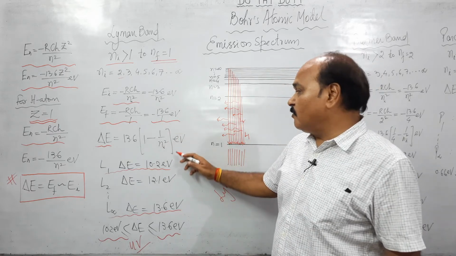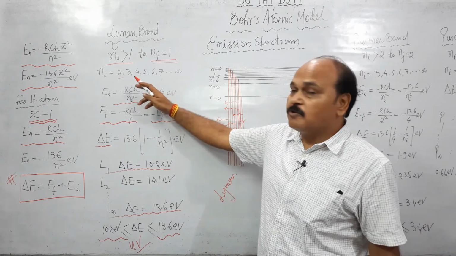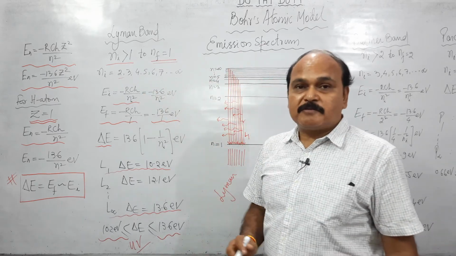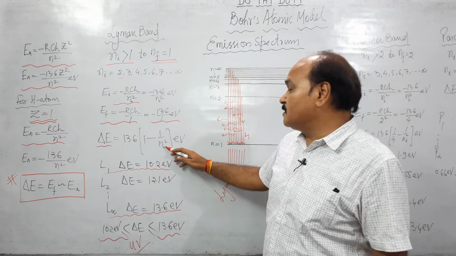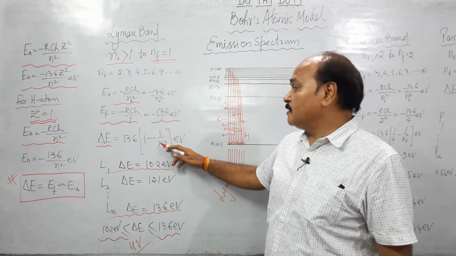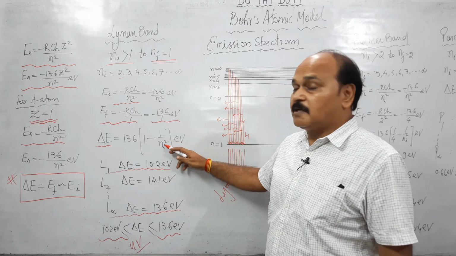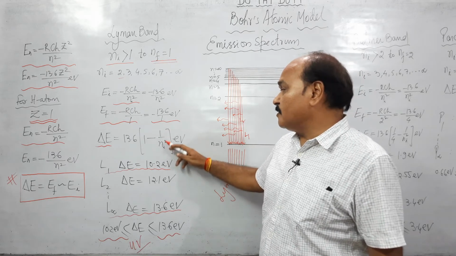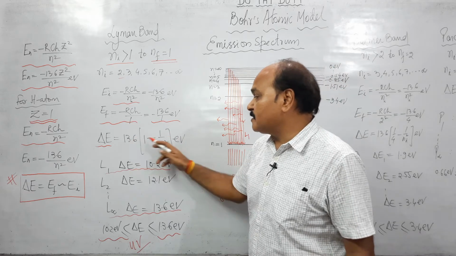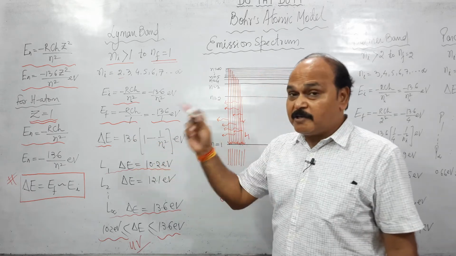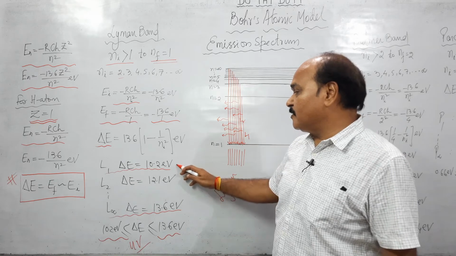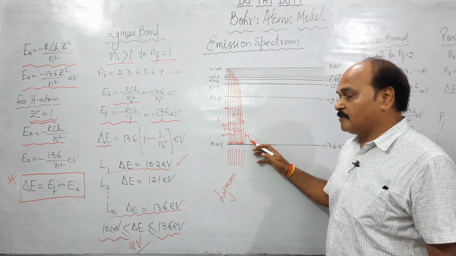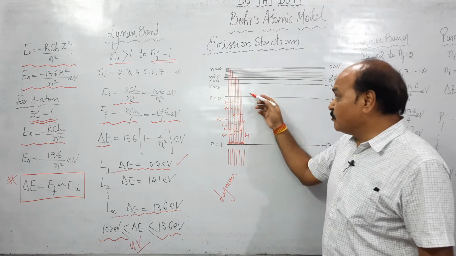If we substitute the value of Ni here, which starts from 2 up to infinity, we get the energy of different Lyman photons. If we first substitute N equal to 2, what do we get? 1 minus 1 upon 2 square, that is 1 upon 4. 1 minus 1 upon 4 is 3 upon 4. 3 upon 4 times 13.6 is what? 10.2 electron volt. This is the energy of the first Lyman photon, where transition takes place from 2 to 1.